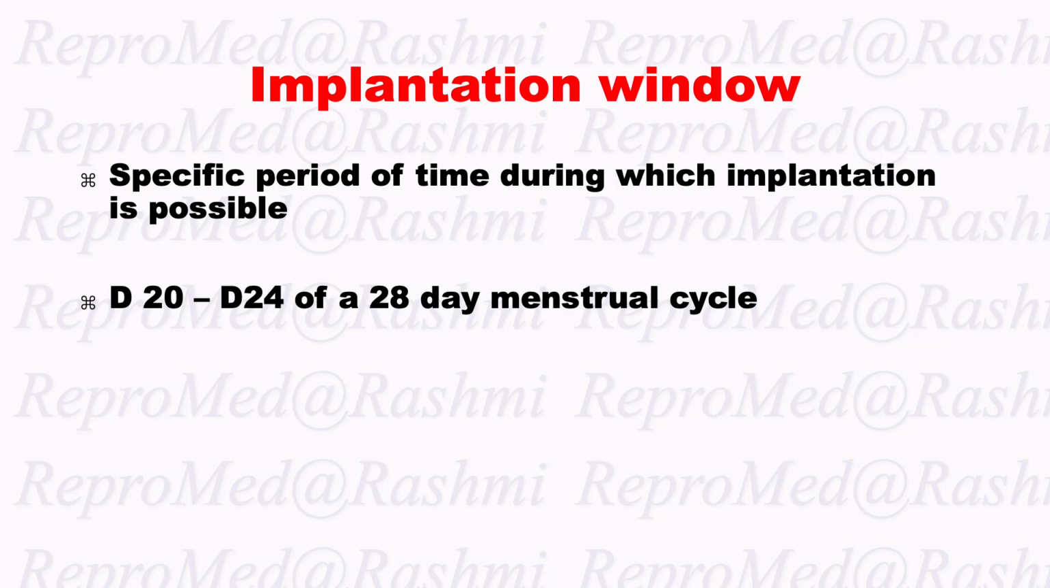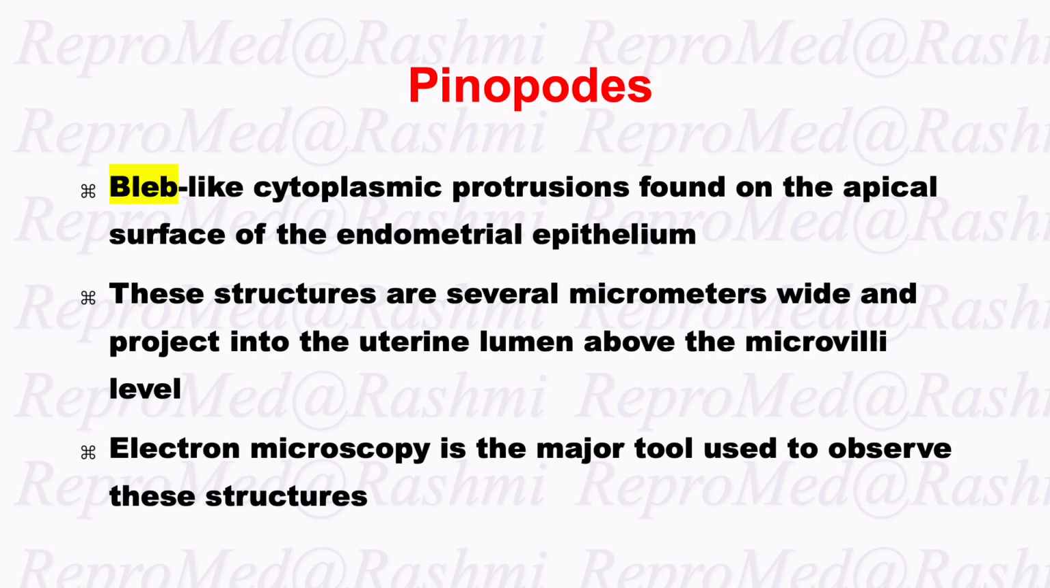Next is the implantation window. Specific period of time during which implantation is possible is the implantation window. It varies from day 20 to day 24 of 28-day menstrual cycle. Pinopods. They are bleb-like cytoplasmic protrusions found on the apical surface of endometrial epithelium. Pinopods are several micrometers wide and project into uterine lumen above the microvilli level. Electron microscopy is the major tool used to observe these structures.